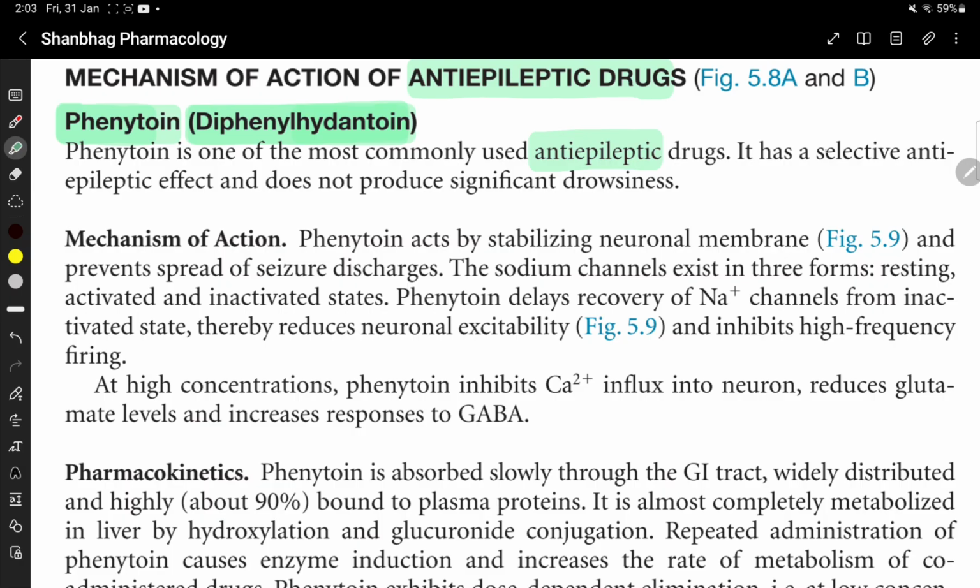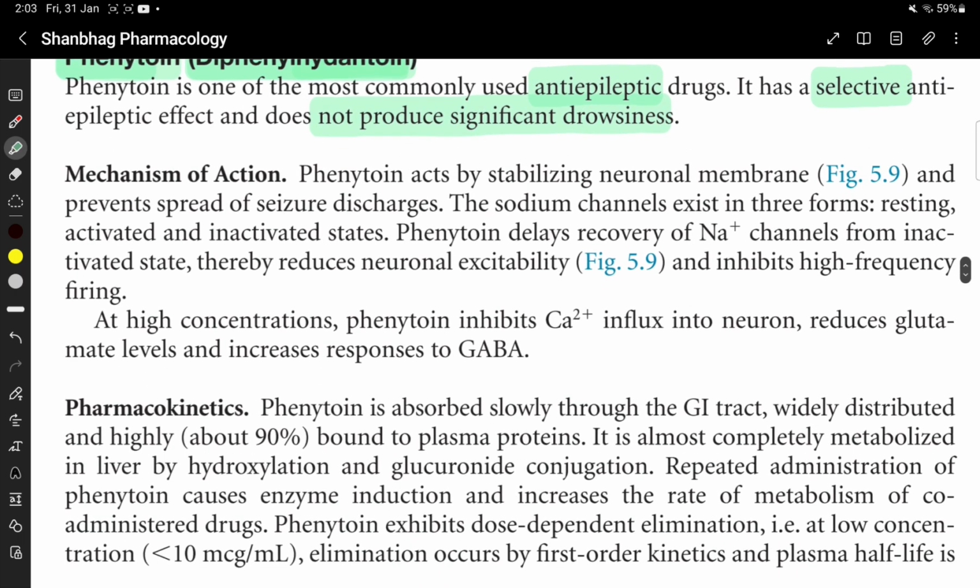It has a selective anti-epileptic effect and does not produce significant drowsiness. This is the advantage, that it does not produce significant drowsiness.